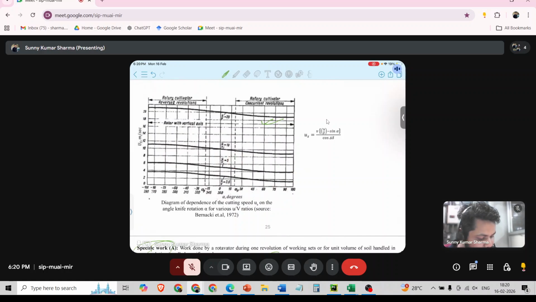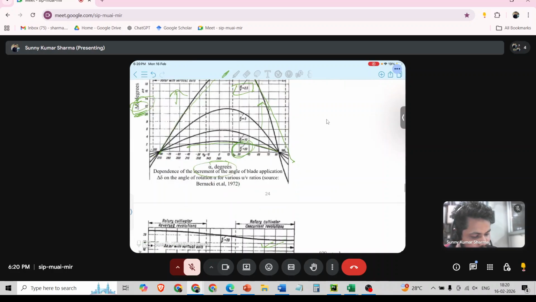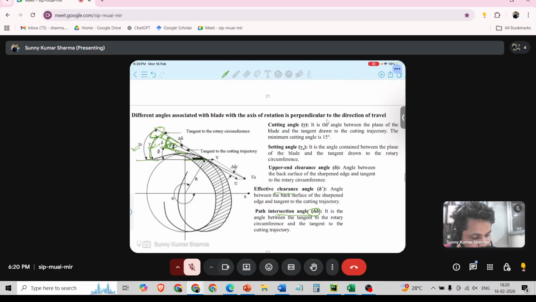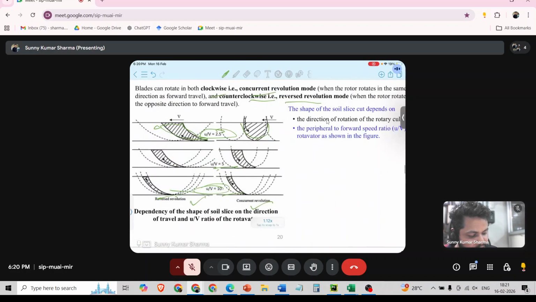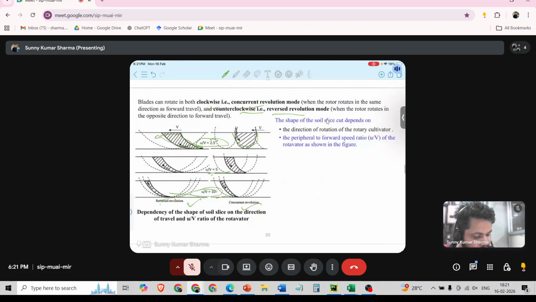Alpha is positive in concurrent mode, and for reverse mode, we take alpha as negative. See, this is the working of the blade. This is in reverse mode. This is in concurrent mode. When the UV ratio is very low, this is the shape of the furrow slice which is cut by the rotavator, and this is in concurrent mode.